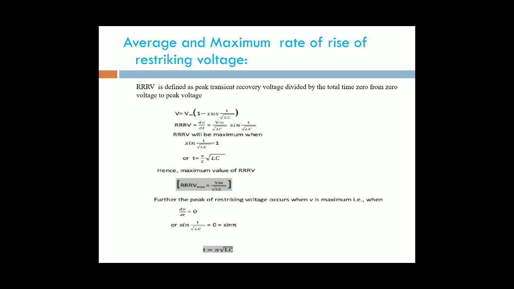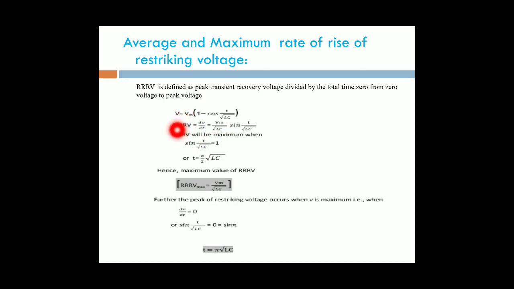Next, average and maximum rate of rise of restriking voltage. It is also called RRRV, rate of rise of restriking voltage. It is defined as the peak transient recovery voltage divided by the total time from zero voltage to peak voltage. It is the ratio of the transient voltage to the time from zero voltage to the peak voltage.